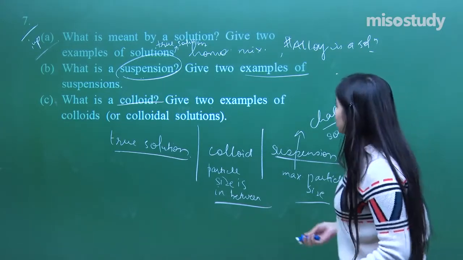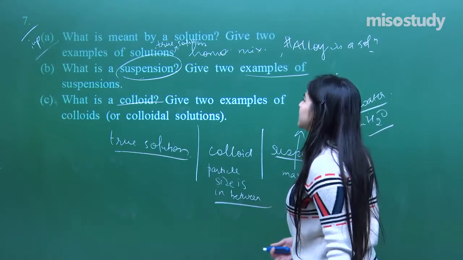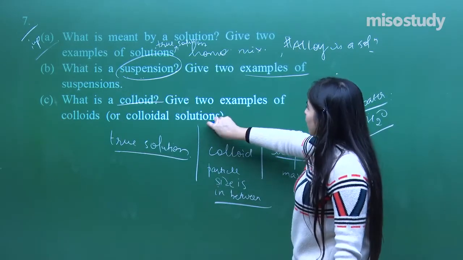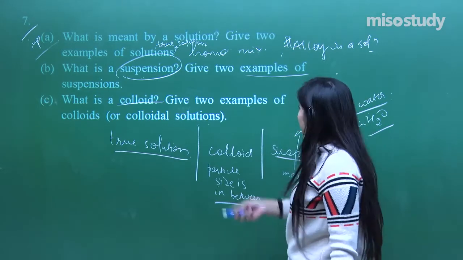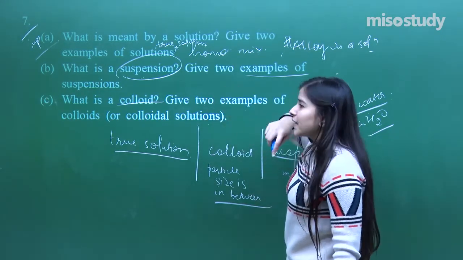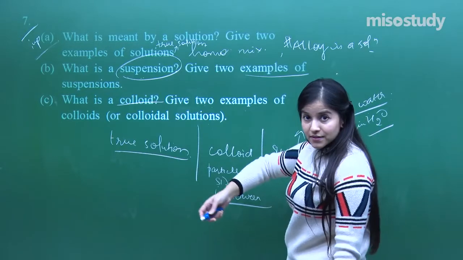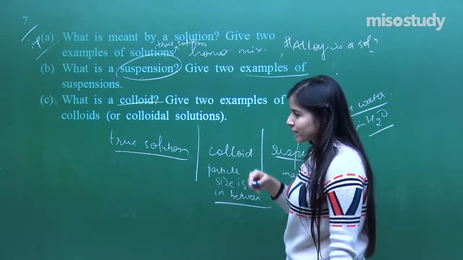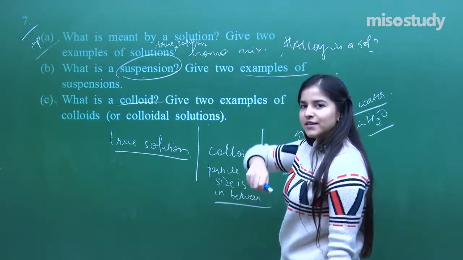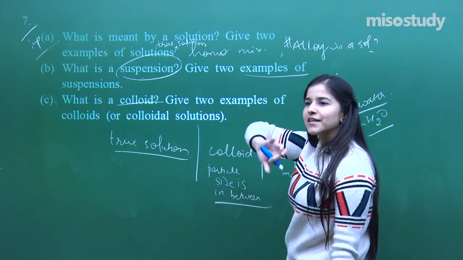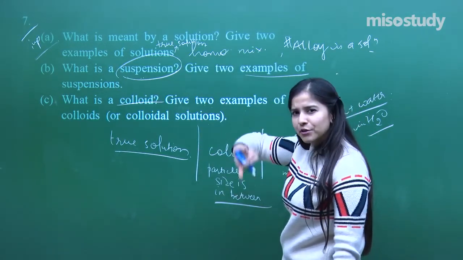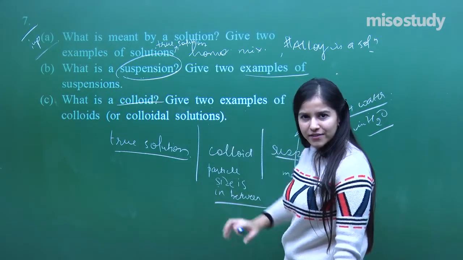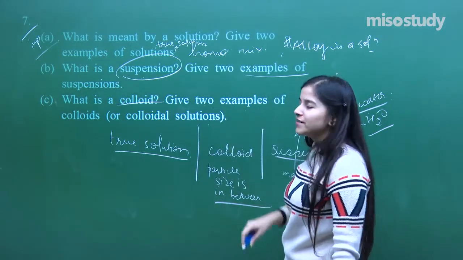Now if I talk about the colloid, colloids have different kinds of examples. Colloidal solutions they are asking. We can talk about milk here. Colloids can also be fogs and mists. In fogs and mists, what is happening is that in the air, some water vapor particles have been kind of dissolved. So you don't usually see the particles, but you can see that cloudy thing, right? That is what a colloid is.